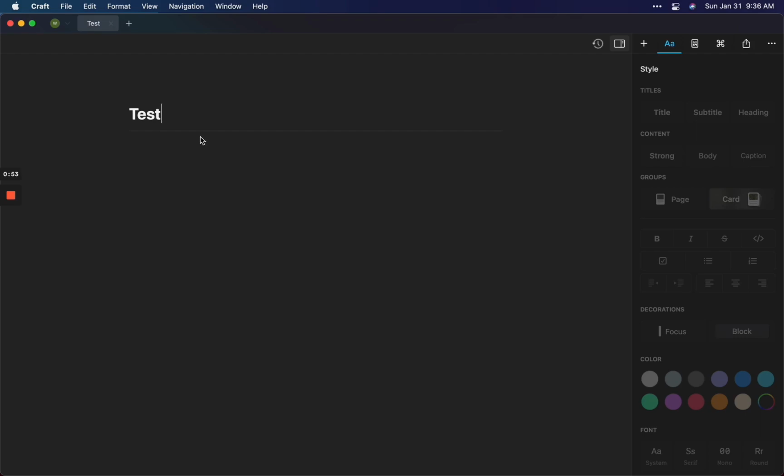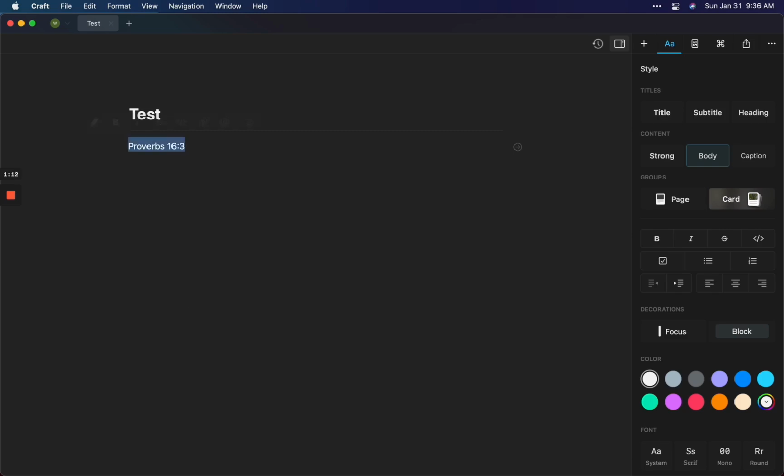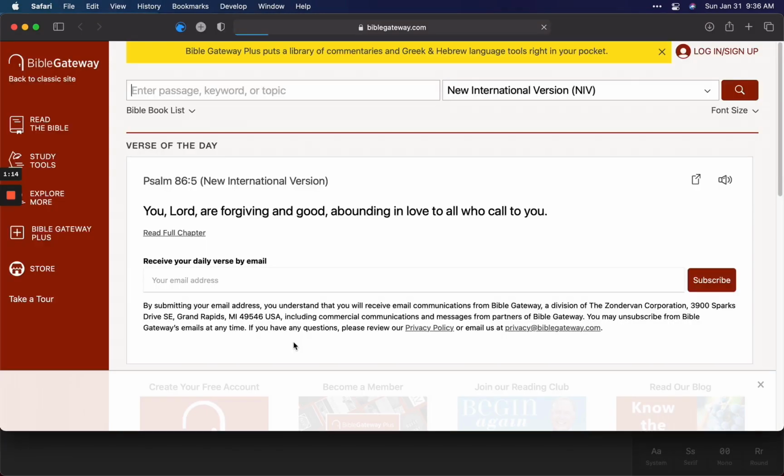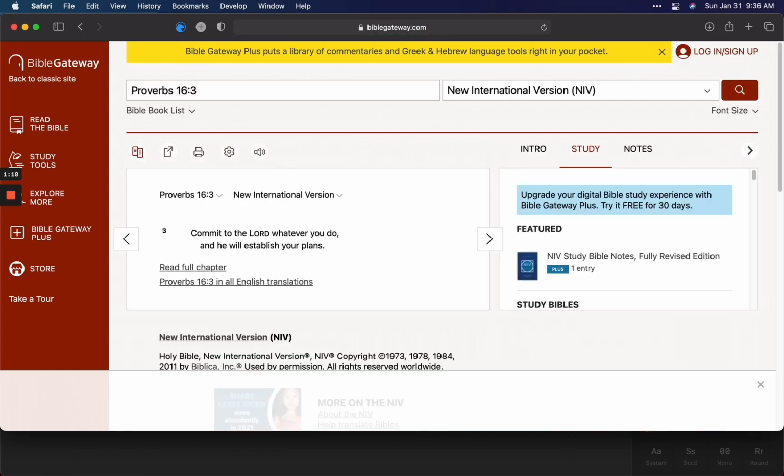So let me just make a quick note here. And let's say I want to quote some scripture and get this in here. Let's see. Proverbs 16:3. So I've created a Keyboard Maestro macro that will get triggered when I type in /BG. So I'm going to do that now. And everything that's happening here is completely automated. I'm not touching anything. My keyboard isn't getting touched.